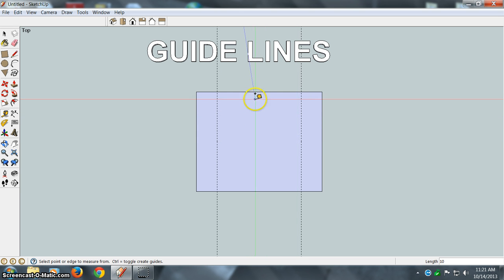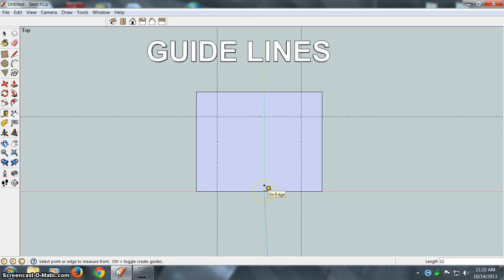And then for the top and bottom, let's say we want it 12 inches down from each line on the existing rectangle. So come up here, click on the line roughly in the middle, move it down, punch in 12 at the keyboard, and you'll see it down at the bottom right. Hit enter.